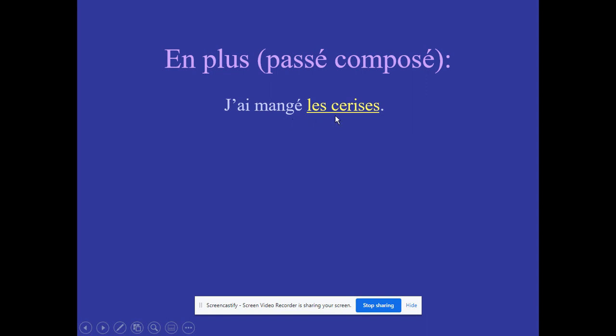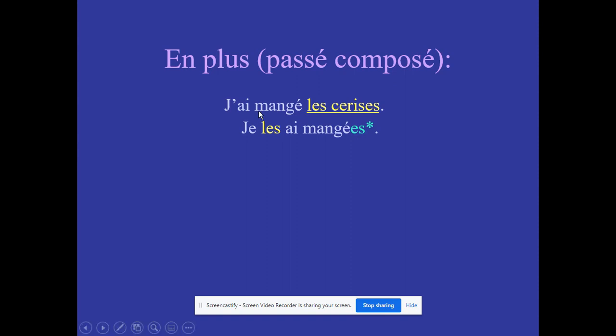So when we go to replace les cerises, that is going to be replaced with les, because once again, I ate more than one cherry. And so then we are going to put the les in between here. So that means we are going to break apart this j'ai, which we are not used to seeing, but that's how it works. That's what we do, okay? So when we want to say I ate them, it's going to be je les ai mangés. Je les ai mangés. I ate them. Now, as you can see, I did have to do something different on this one. Now, this again only happens in passé composé. Do not start doing this in present tense sentences.